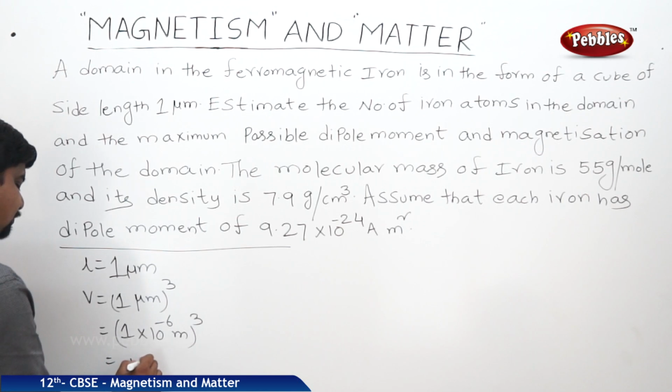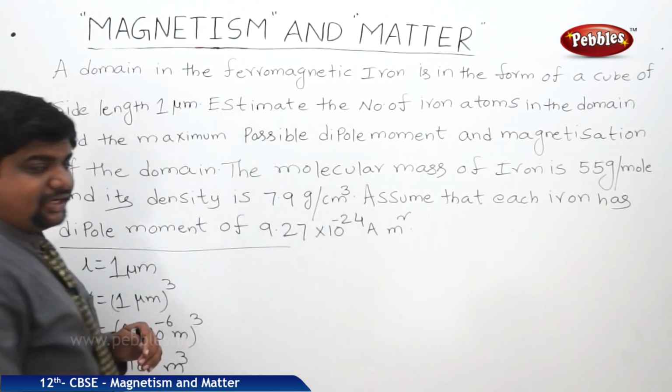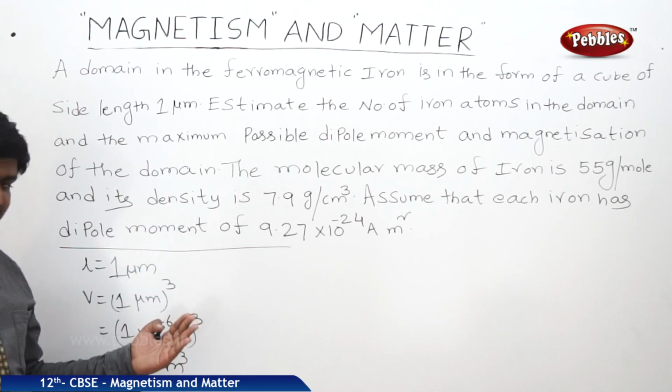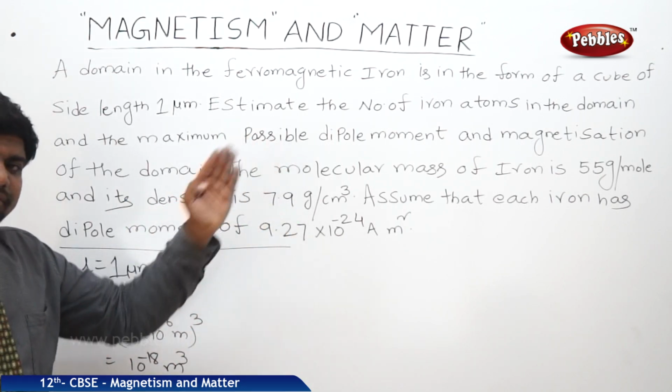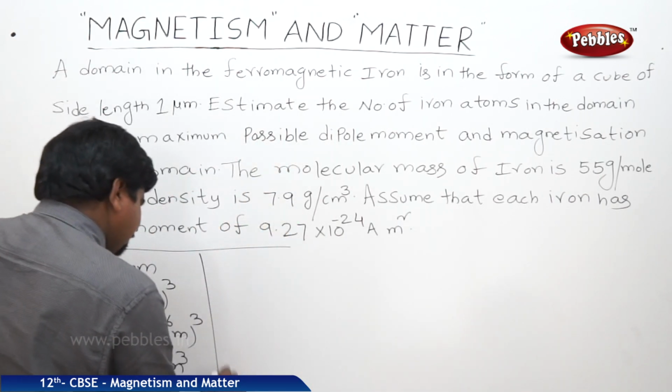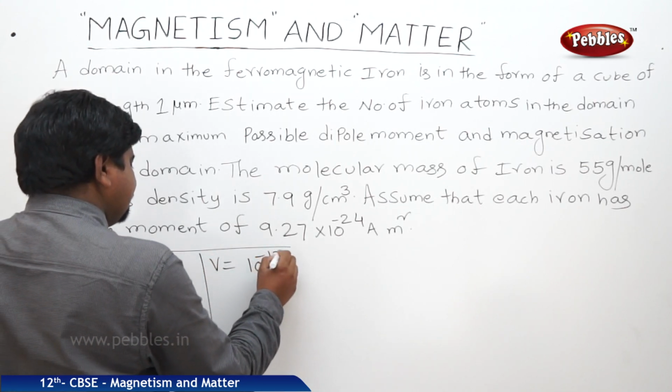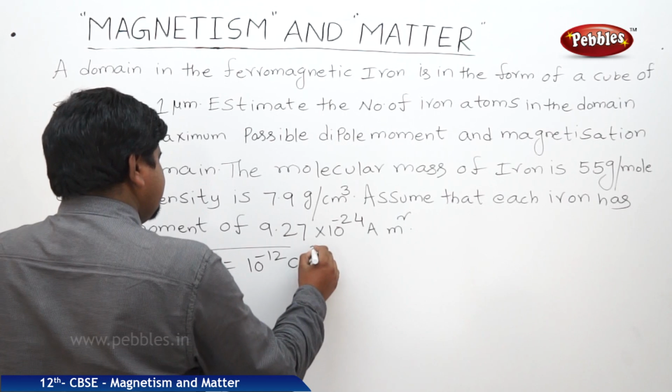So it will be 10 to the power of minus 18 meter cube. But density is in centimeter cube, so if we convert the volume in terms of centimeter cube, it is very easy to calculate. That's why volume will be 10 to the power of minus 12 centimeter cube.